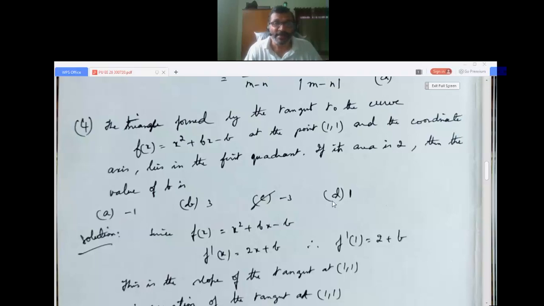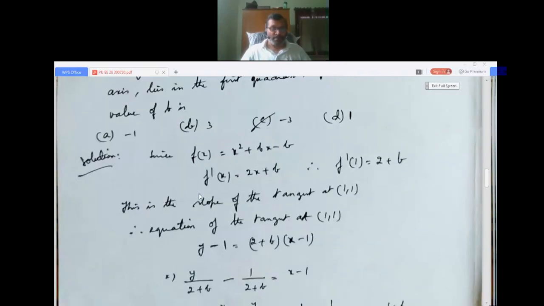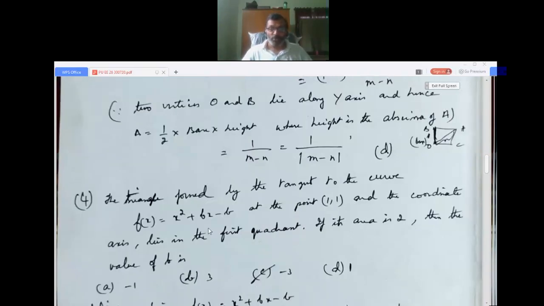Okay. The triangle formed by the tangent to the curve f of x equals x squared plus bx minus b at the point 1 comma 1 and the coordinate axes. Sorry, it is not 6x, it is x squared plus bx minus b, at the point 1 comma 1 and the coordinate axes.